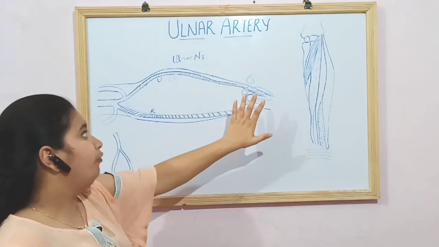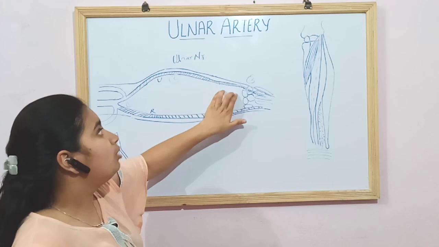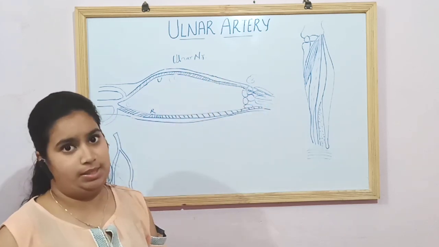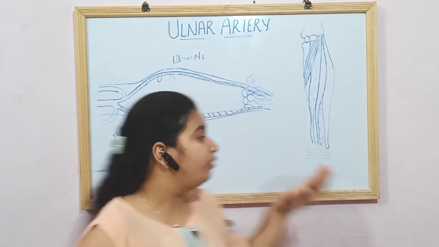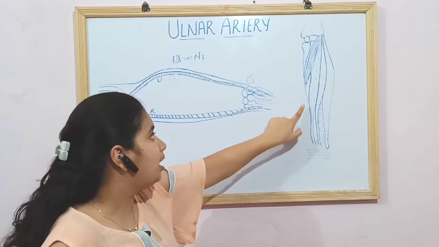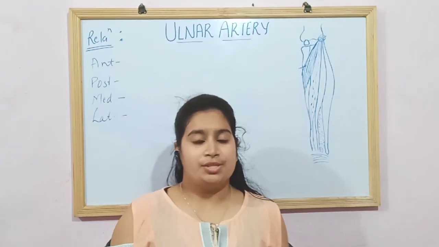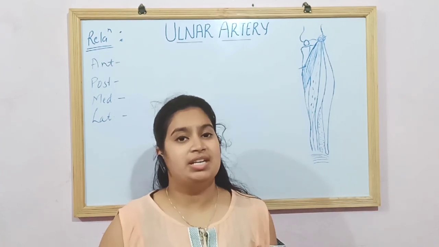And in most of its course, the ulnar artery is lateral to the ulnar nerve. पूरे कोर्स में ulnar nerve इसके laterally ही present रहती है. So this is the course of the ulnar artery, and it moves further from the pisiform bone and anastomoses here. Okay, so now after seeing the course of the ulnar artery, let's move on towards the relations.